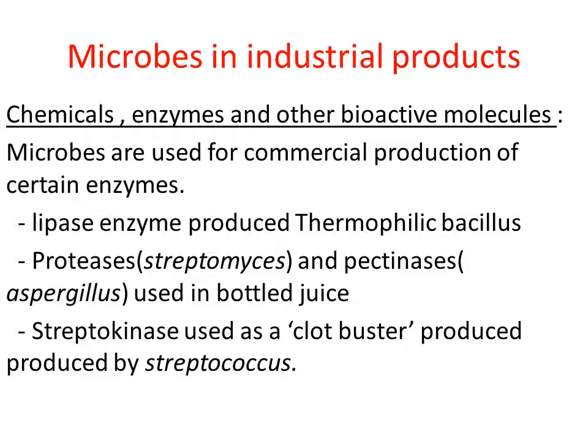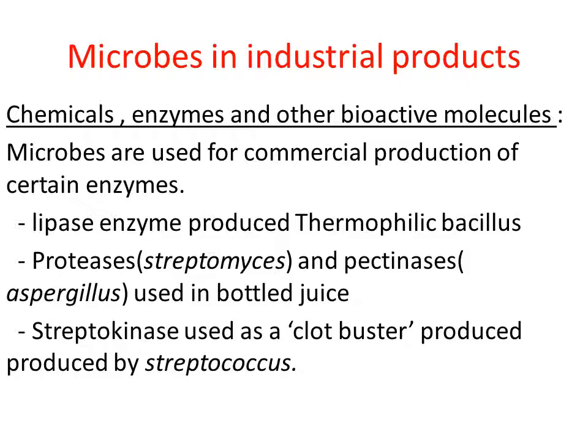Because of this action by the streptokinase enzyme, it is named a clot buster. It dissolves the blood clots present in the blood vessel so that the flow of blood towards the heart will become very easy, right? This is a very important concept, children. Streptokinase enzyme is used as a clot buster.